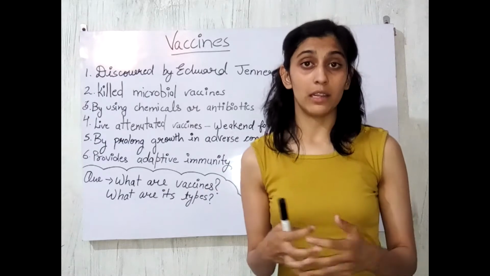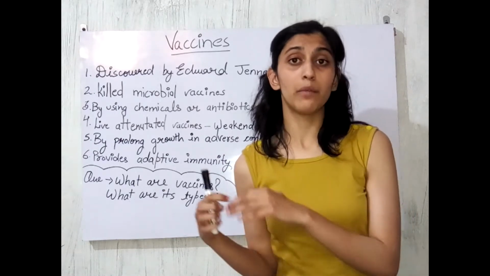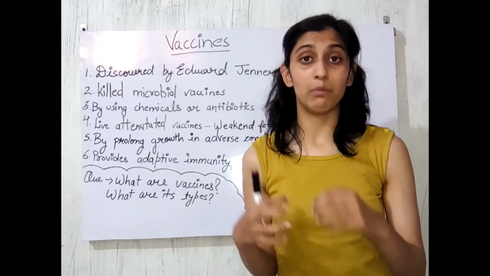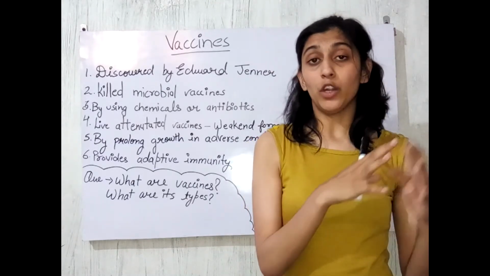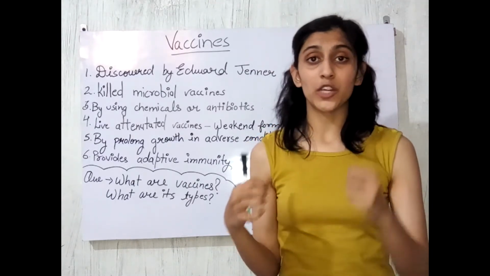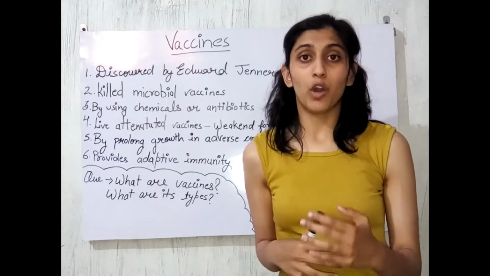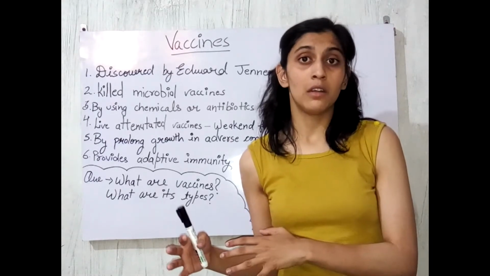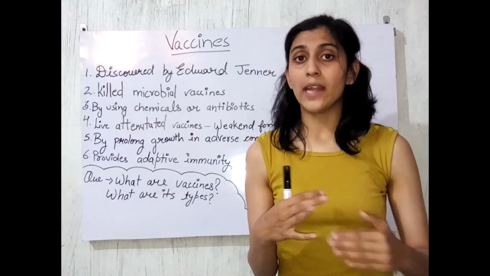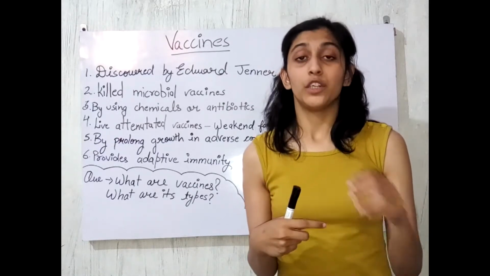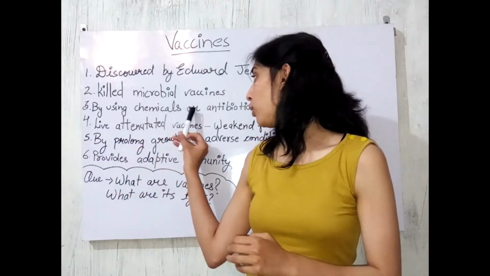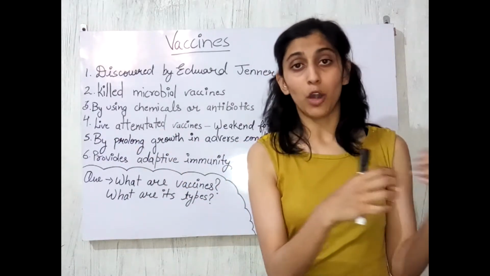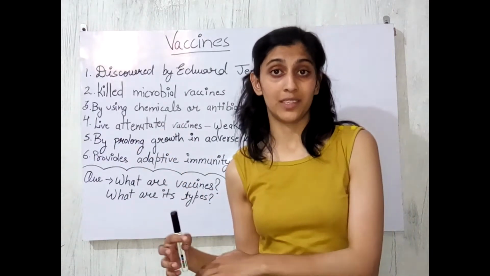Actually, our body has the unique property to produce antibodies when something antigenic comes into our body. When the body feels something foreign, it will produce the antibody for the defense purpose, right? So when this killed form of microbe enters our body, it will produce the antibody for this, right?